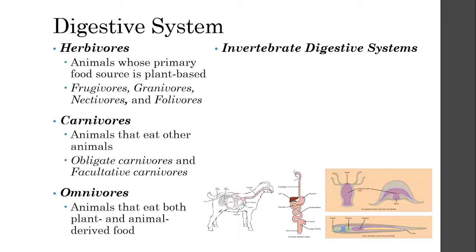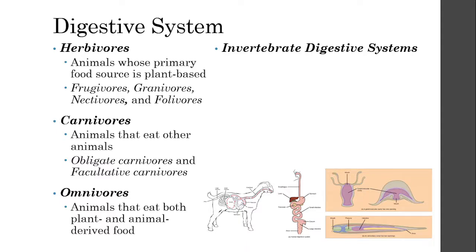And then we can also differentiate the animals, whether of course they're invertebrate or vertebrate. Invertebrate means animals that do not have a backbone. Vertebrates, on the other hand, are animals with backbones.